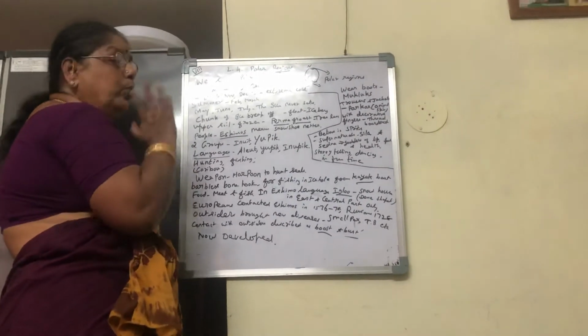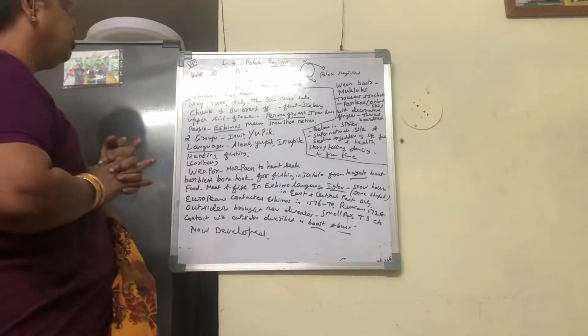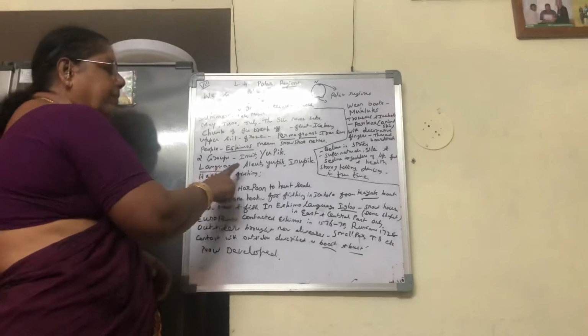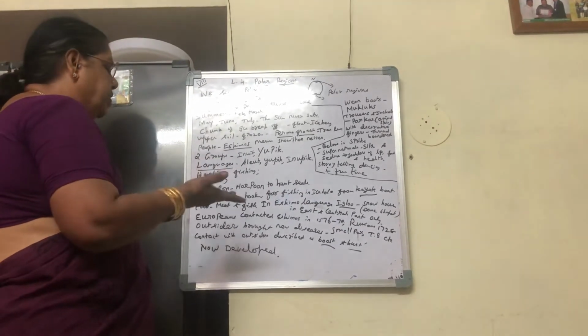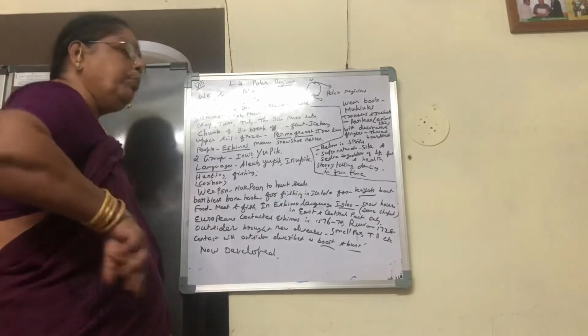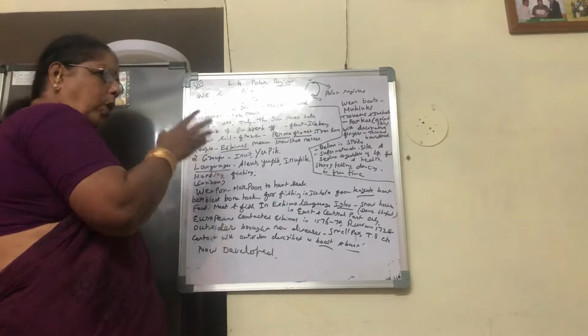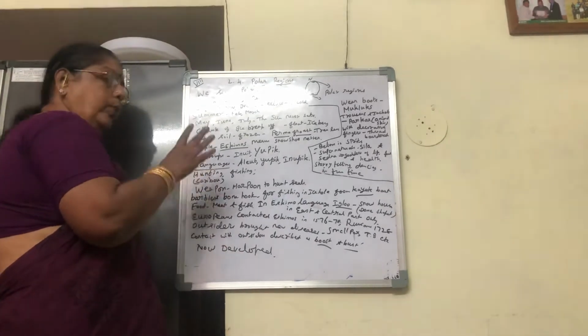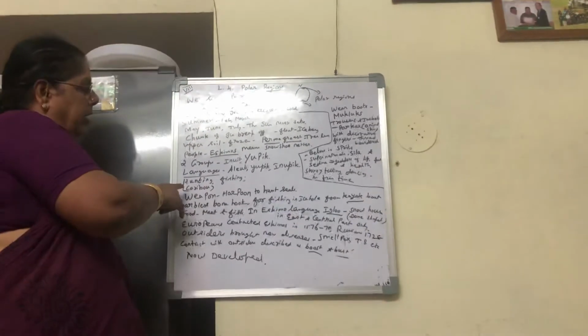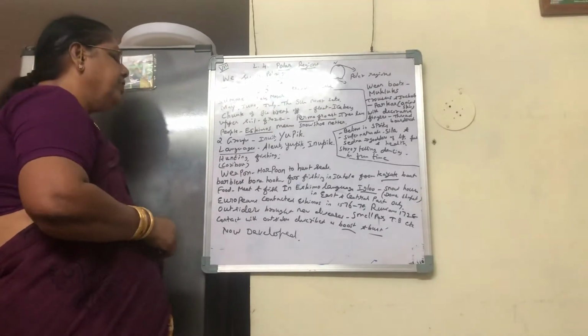Next, what do they do? How do they run their life? Their main job is hunting and fishing. Hunting and fishing, no other work. So hunting especially they do caribou. Caribou is like a deer or goat. You can see the picture with the horn in the textbook. They do the hunting of caribou, and fishing also they do.